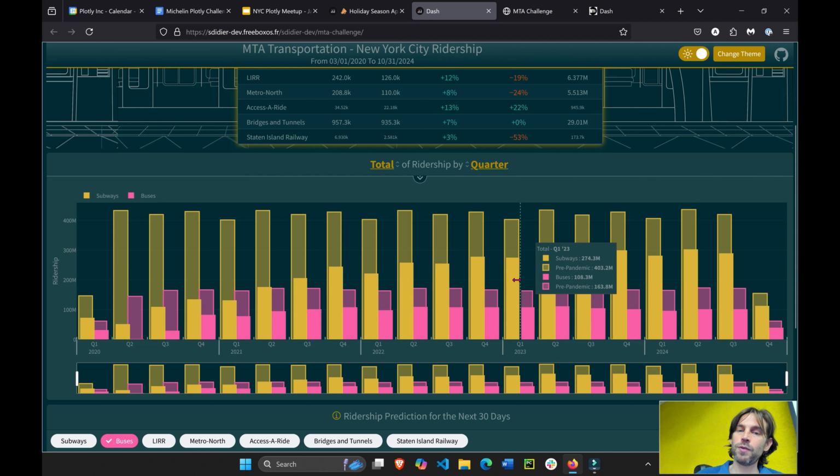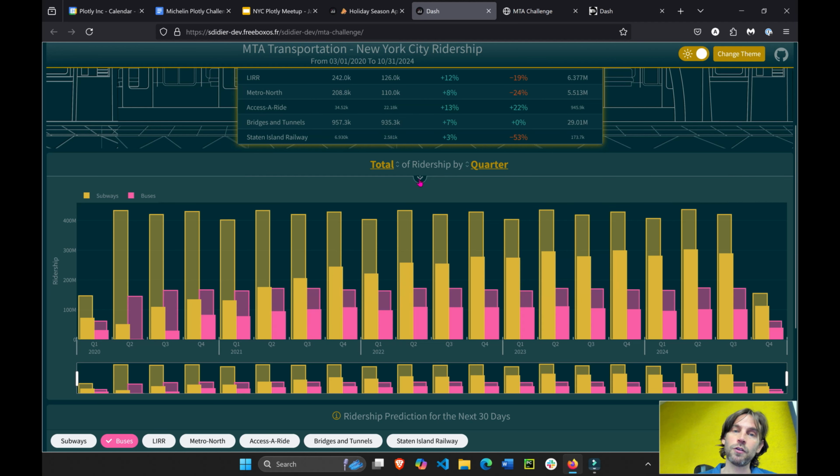But what in reality happened in 2023, the first quarter, meaning January, February, March, we had 274 million. So that's about 70%. Same with buses. You saw that we have 108 million, where we should probably be at around 163 to meet the pre-pandemic ridership.